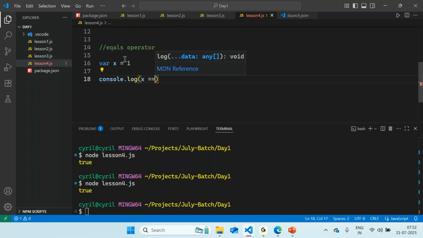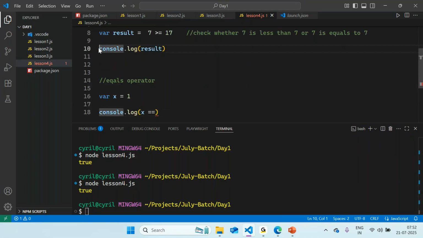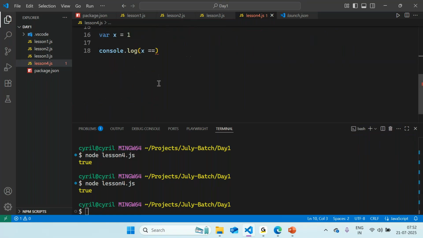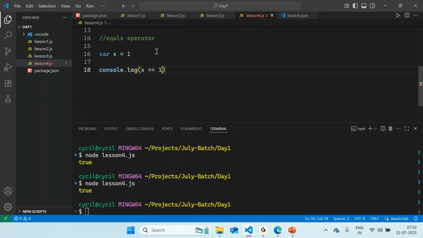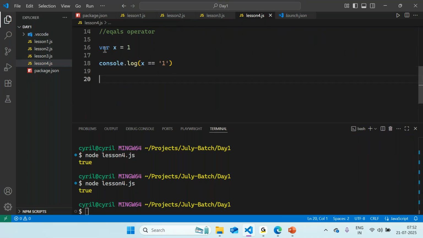So let me go back and just comment this console statement so that we only see this as a value, right? And let me do one more thing over here. When I say console.log, let me just add one over here. So we assign the value of 1 to the variable called x, and now we are checking whether that x is equal to 1.